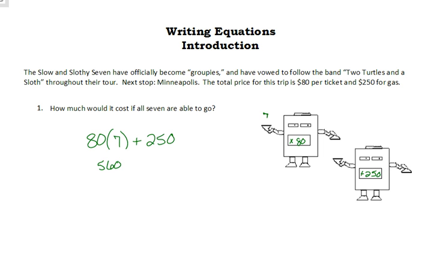So we're dropping 7 into our machine. We have $560 for the ticket, plus that $250. So this is going to be kind of a spendy trip, $810. No matter which way we do it, if we want to do it with an expression or with our little function machine, it's going to cost $810. Okay, evaluating an expression is what we just did.